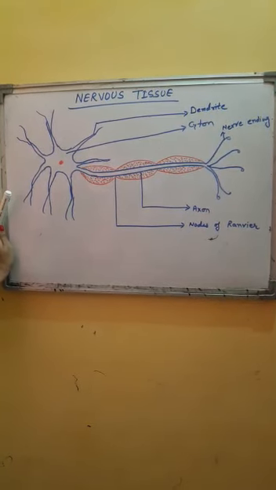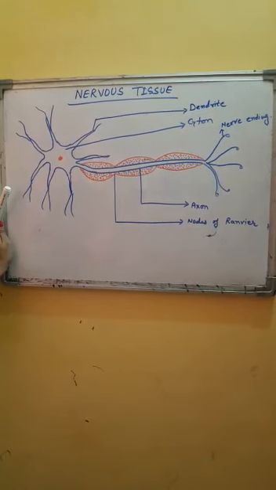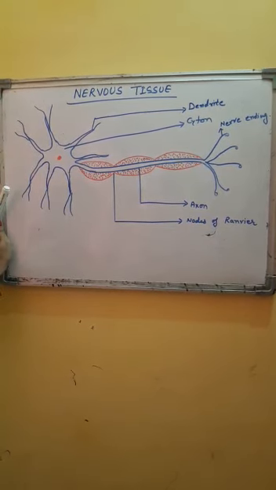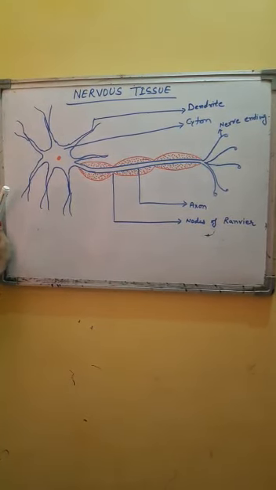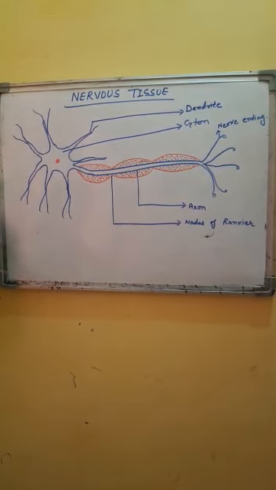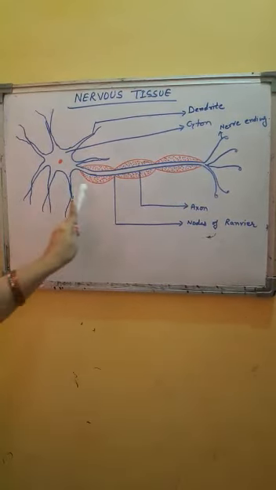They receive stimuli from the surroundings, sometimes within the body and sometimes outside the body, and conduct these impulses or signals, which travel from one neuron to another neuron. So neurons form a wire-like structure. They are connected continuously, and this wire-like structure helps in conduction of impulses from one place to another place.